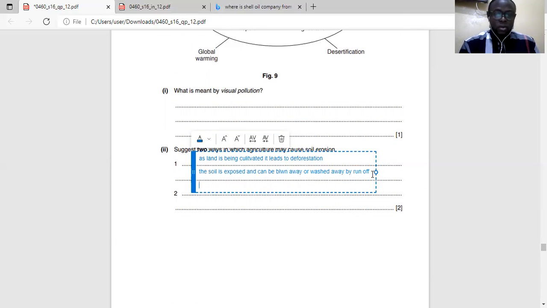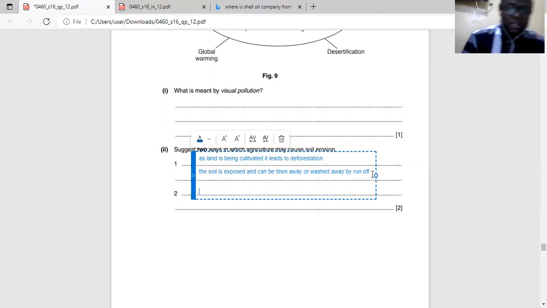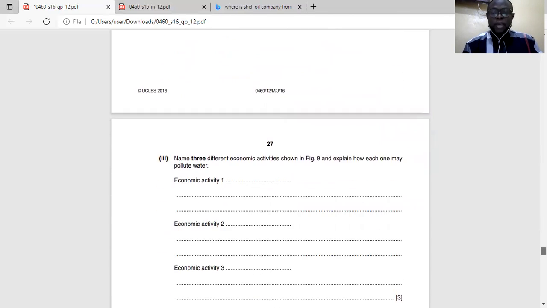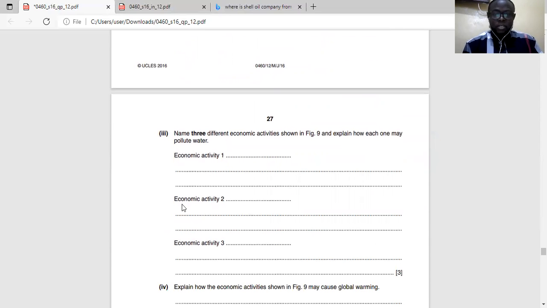Another point we can talk about is overcultivation. When you have overcultivated, the land becomes infertile. And if it becomes infertile, less grasses are growing. And that will lead to what? Erosion. Erosion happens when the soil is bare, and those are reasons why the soil can be bare.